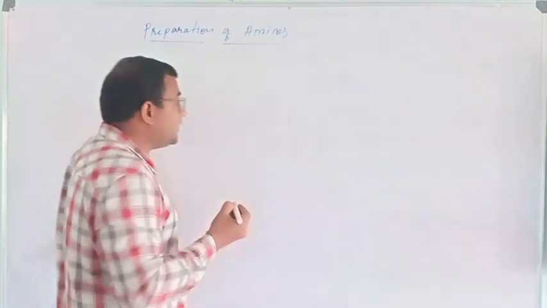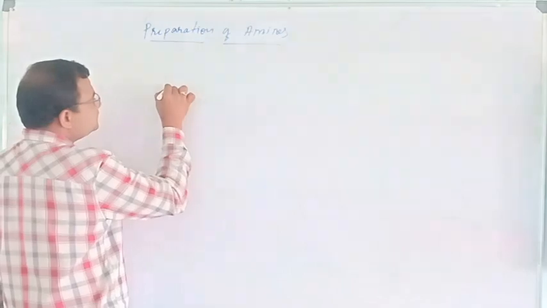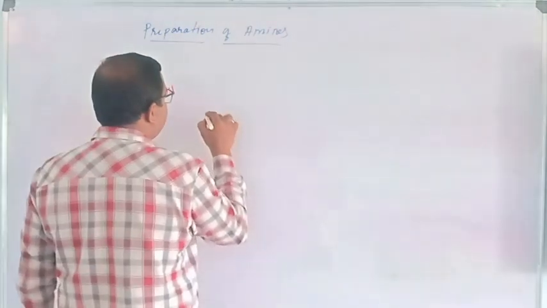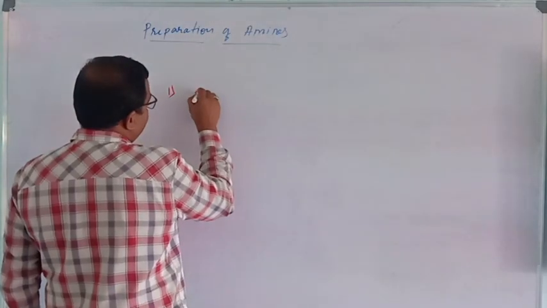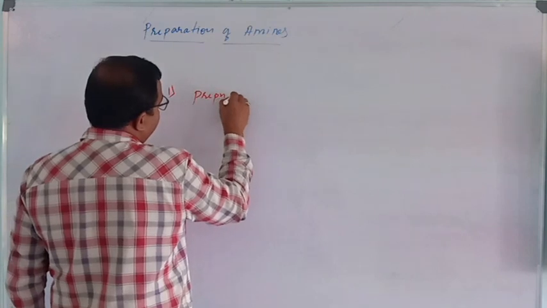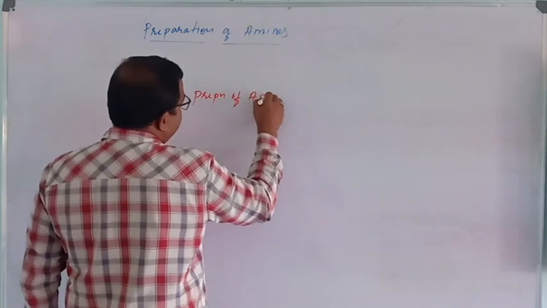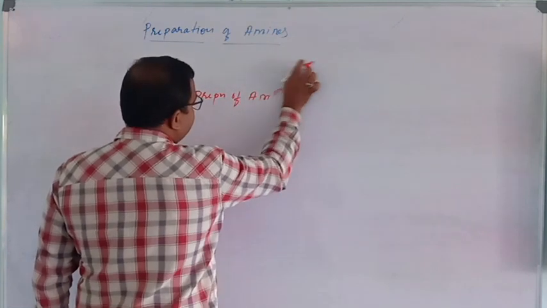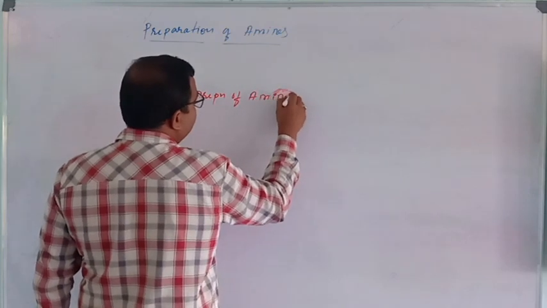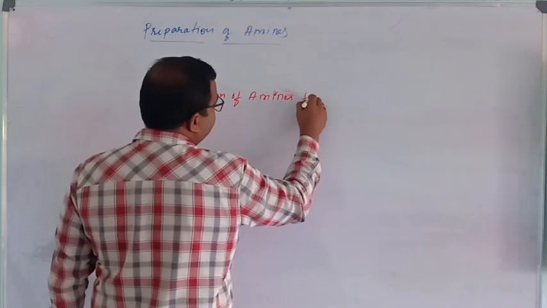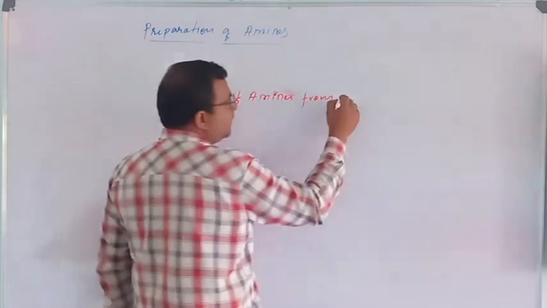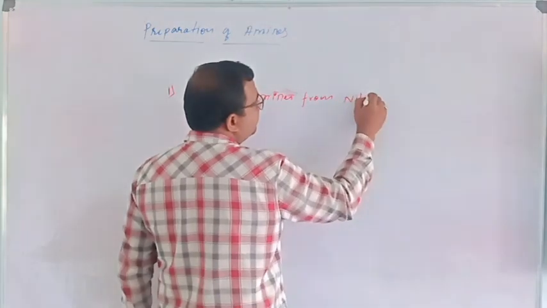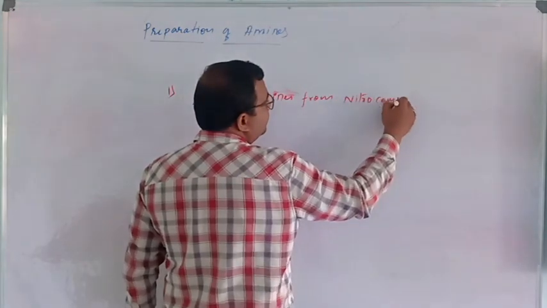Okay, the first one is preparation of amines from nitro compounds.